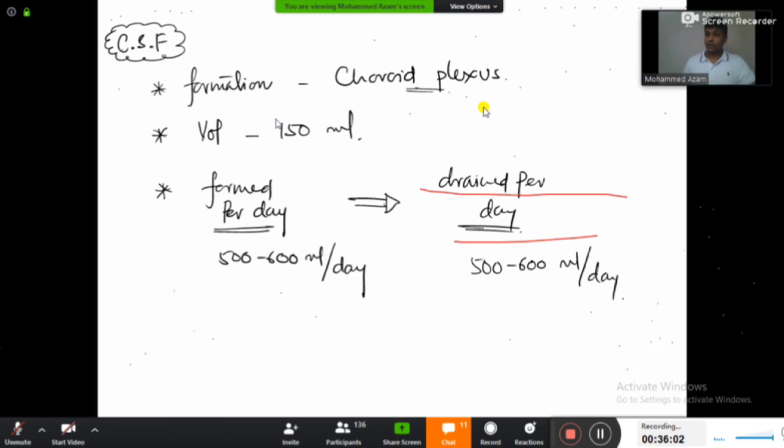I hope you are learning. Don't just keep on copying, keep on learning also. Formation of CSF will be taking place from the choroid plexus. Plexus means network of capillaries. Normal volume of CSF is 150 ml. How much is formed? 500 ml. How much is drained? 500 ml will be drained per day.